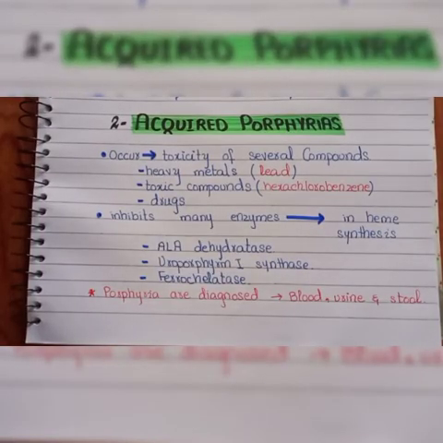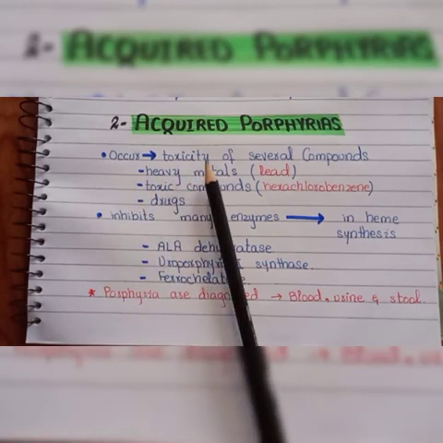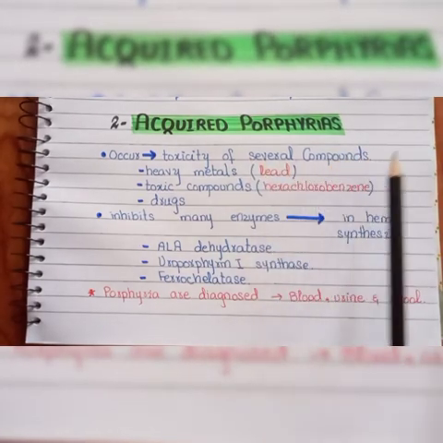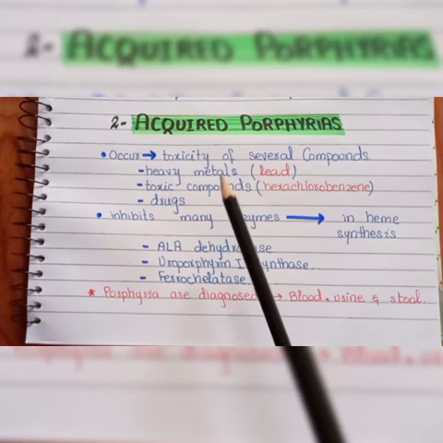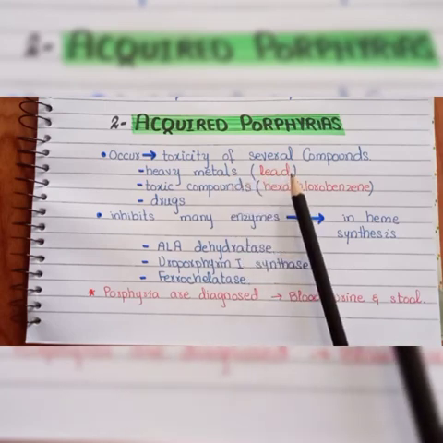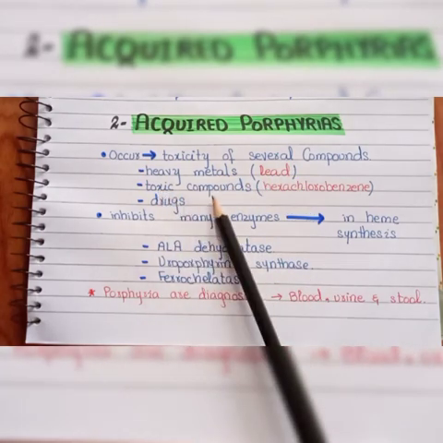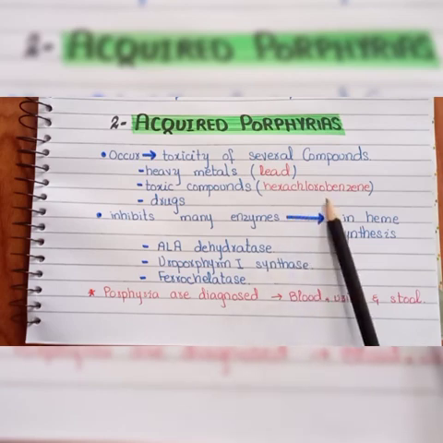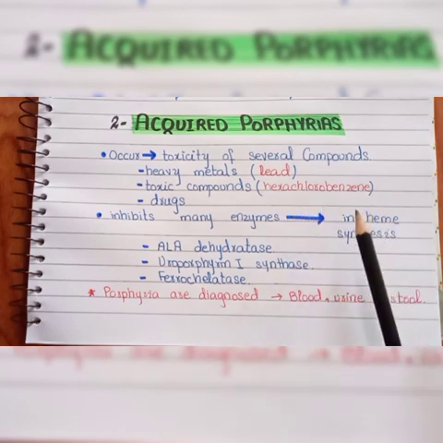First we have discussed the hereditary porphyria, that is the most common. Second, we have the acquired porphyria, that is also known as the toxic porphyria. Why is it called the toxic porphyria? Because it occurs due to the toxicity of several compounds. What are these compounds? They may be heavy metals such as lead, toxic compounds such as hexachlorobenzene, and also several drugs.